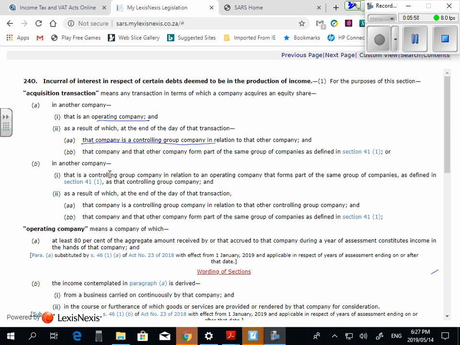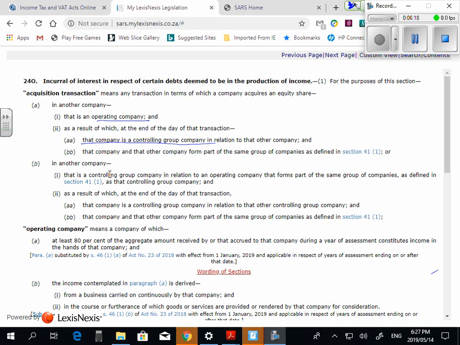It means 70% or more. So if you were to go back to the definition, and it's in section 1 of the Act, it says that you need to own 70% or more of a company. So guys, an acquisition transaction, you need to be owning 70% or more of the company. Are you guys comfortable with that?